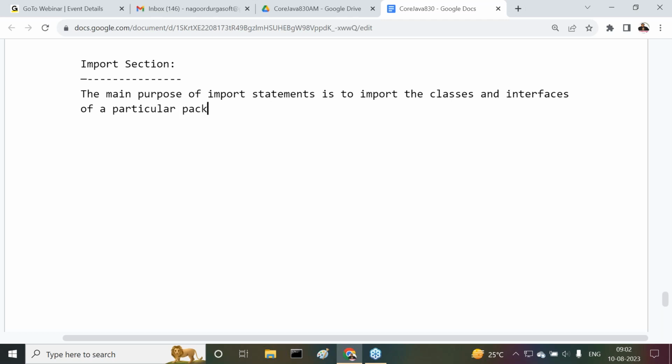All right, sir, observe carefully. The main purpose of import statements is to import the classes and interfaces of a particular package into the present Java file, in order to use those classes and interfaces in our present Java file.